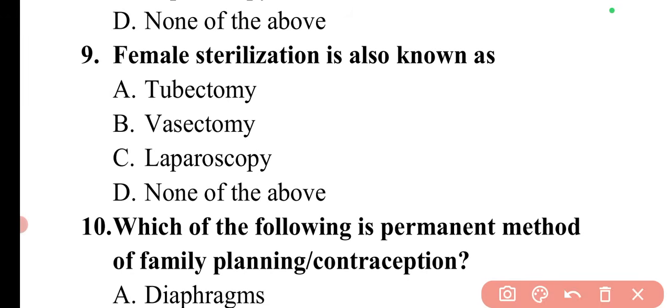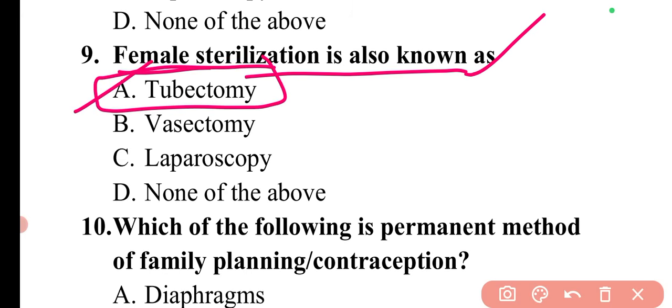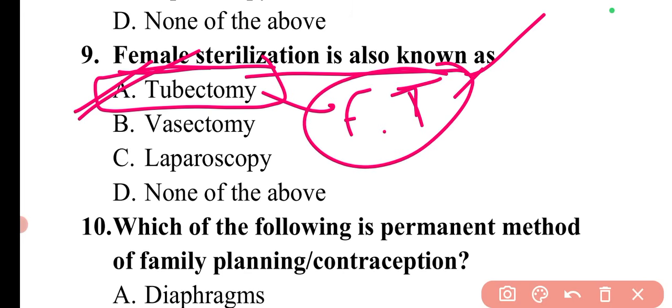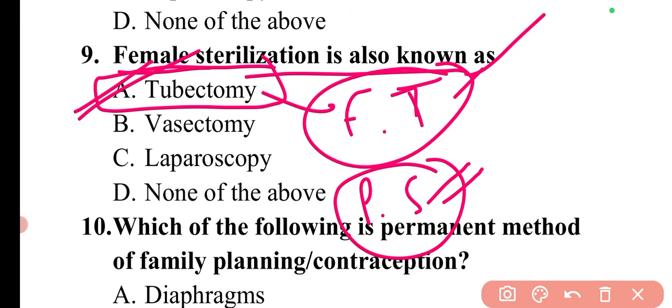Next is, female sterilization is also known as. Female sterilization is also known as tubectomy. In this, the fallopian tubes are cut in the females. So here option A will be the correct answer, and that is the permanent sterilization method. You can say permanent sterilization or permanent contraception method in females.